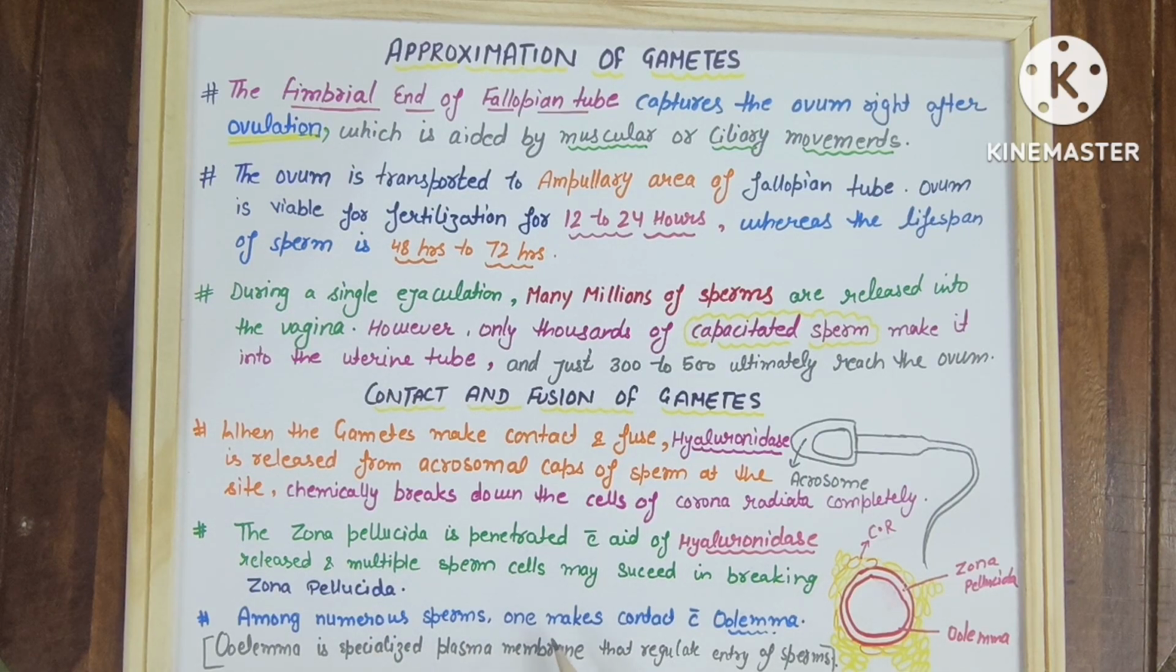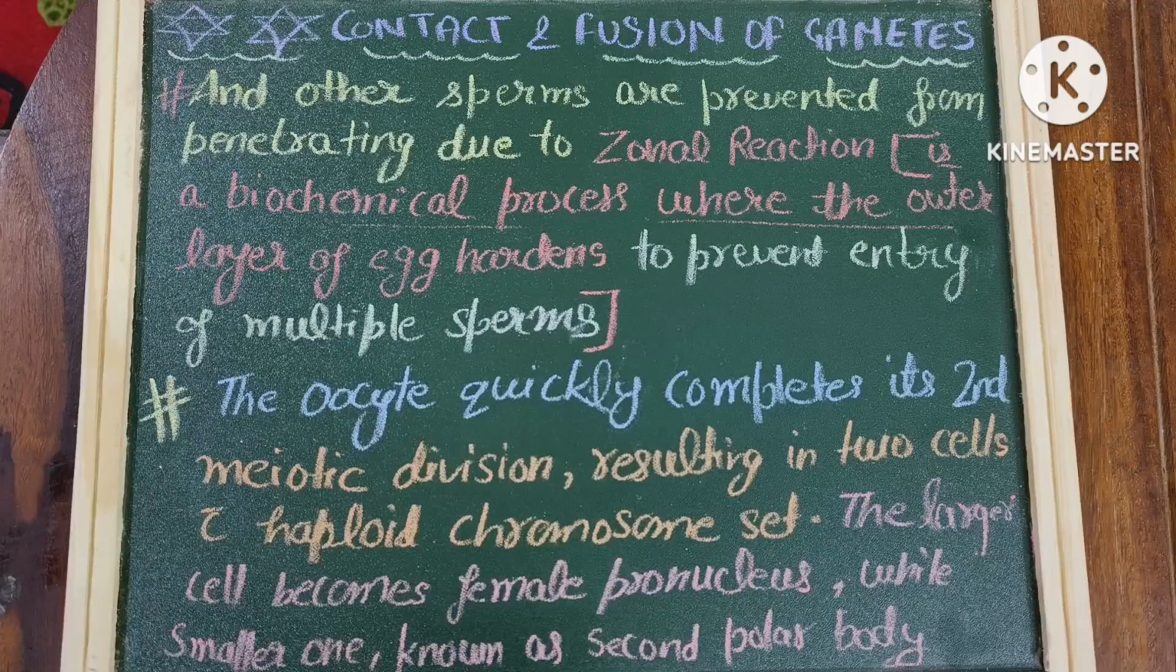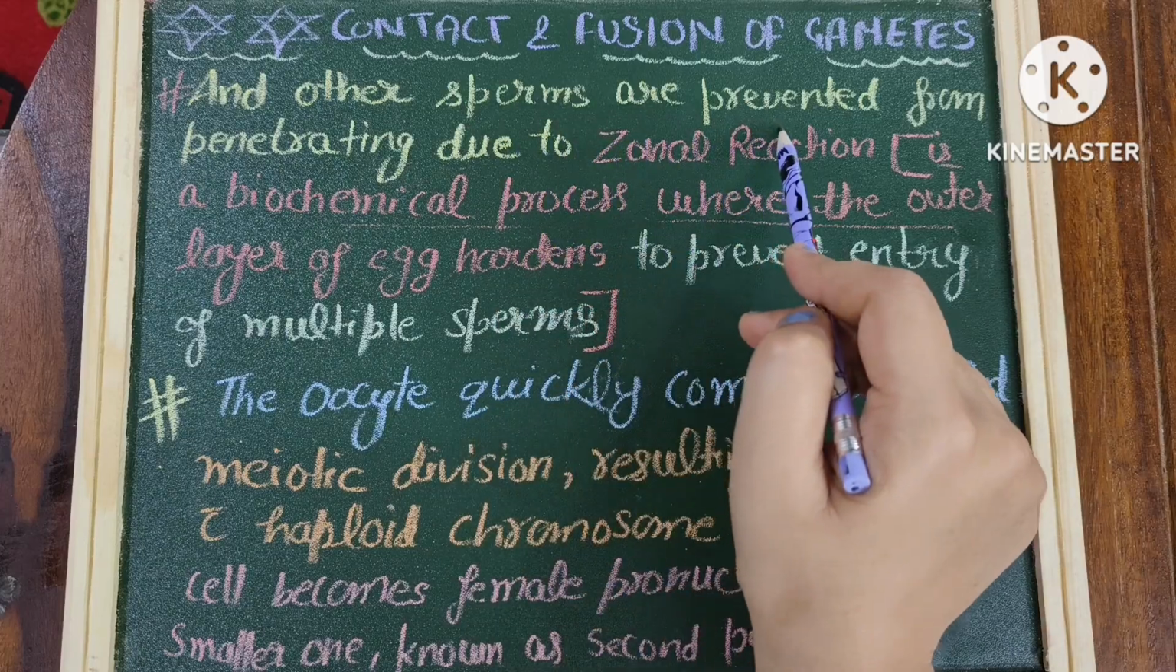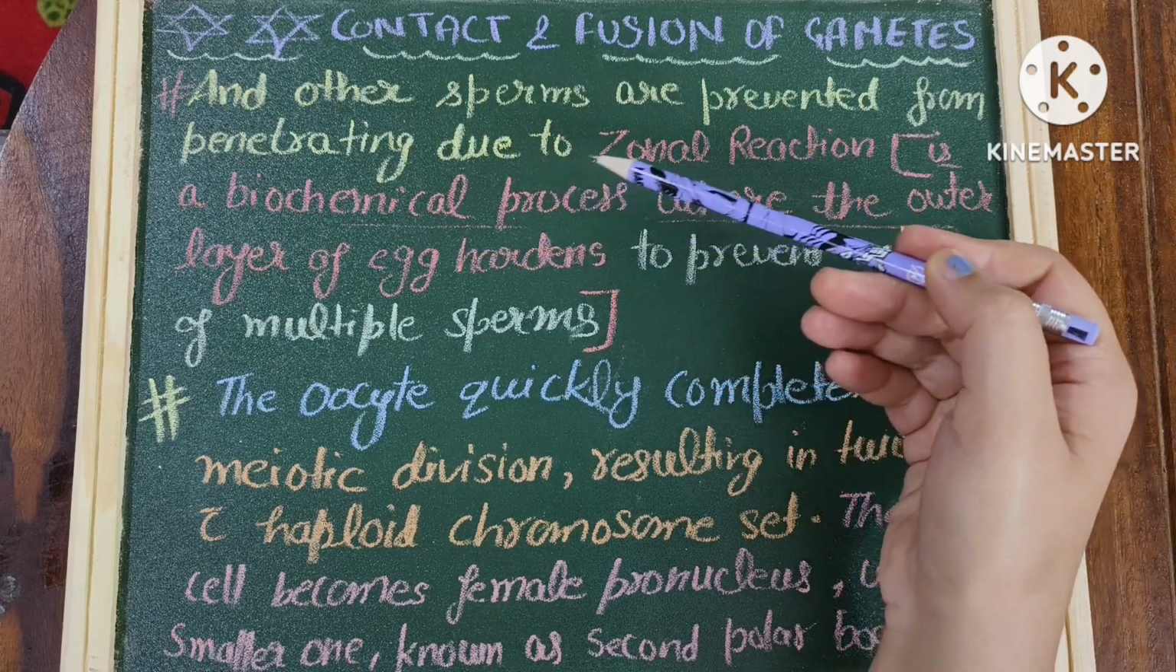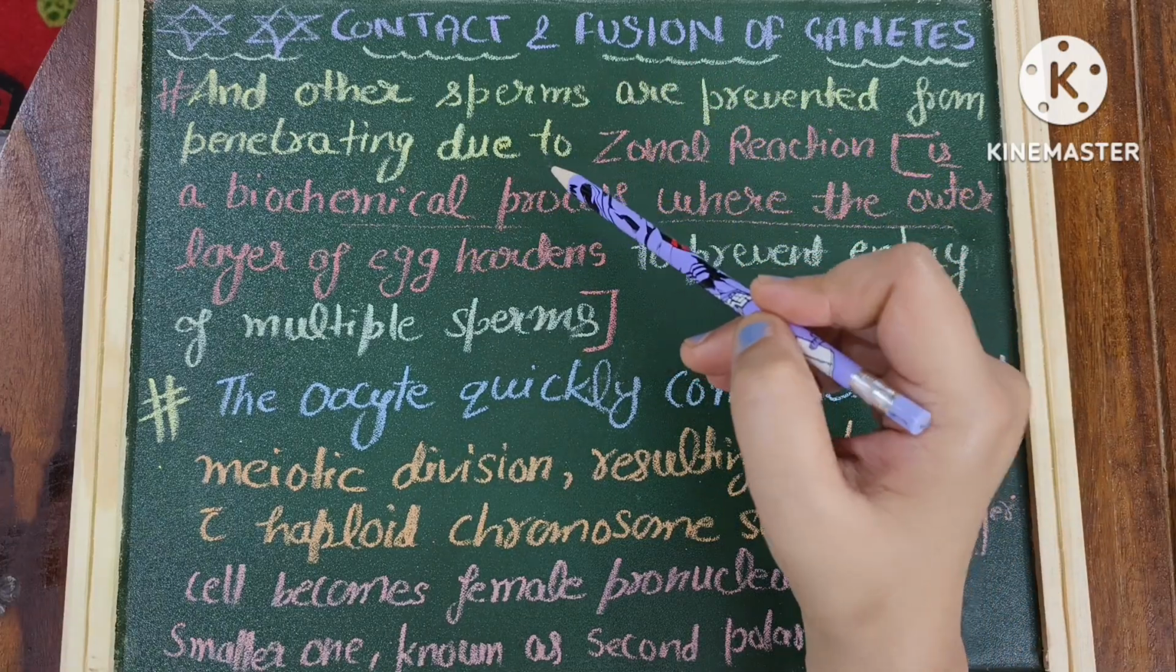Among numerous sperm, only one will have contact with the oolemma. Now, what is the oolemma? The inside layer. It is a specialized plasma membrane that regulates the entry of sperm. So many will cross the corona radiata, then many will succeed in crossing the zona pellucida, then among the numerous sperm only one will make contact with the oolemma. The other sperm are prevented from penetrating due to the zonal reaction. The other sperm now cannot penetrate inside due to the zonal reaction.